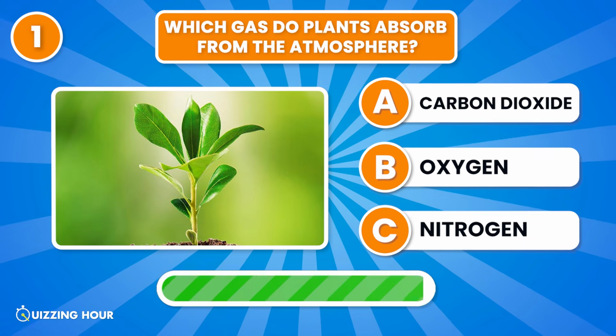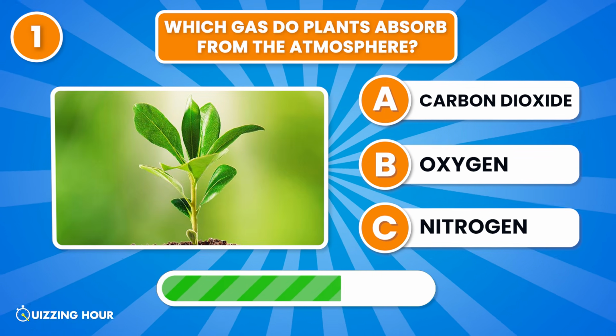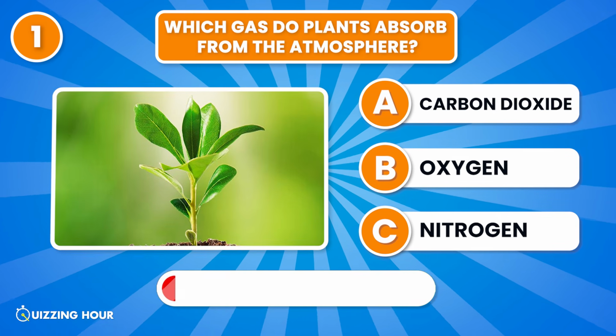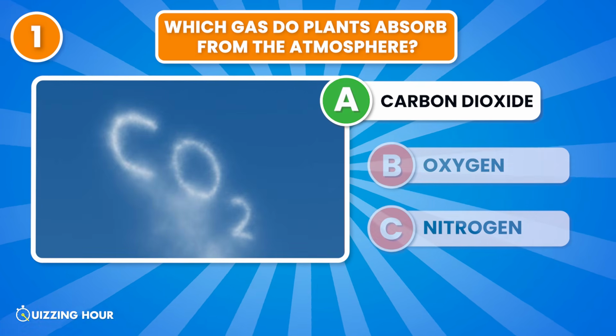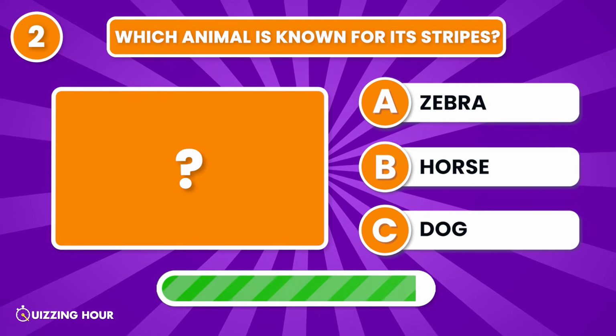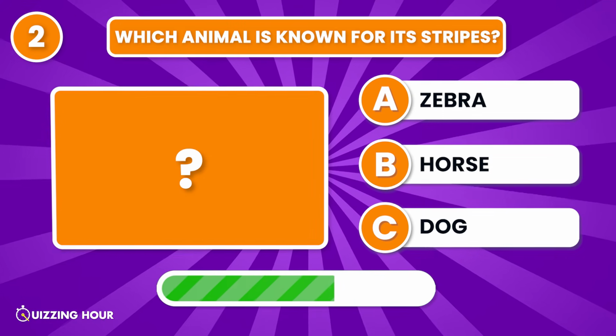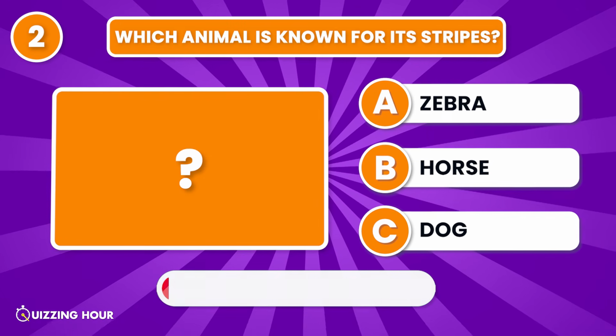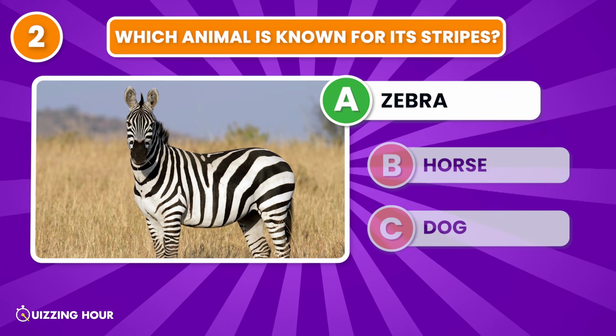Let's go. Which gas do plants absorb from the atmosphere? Carbon dioxide. Which animal is known for its stripes? Zebra.